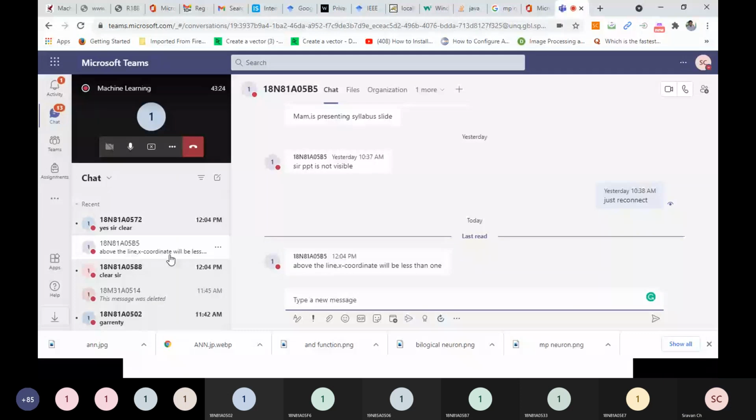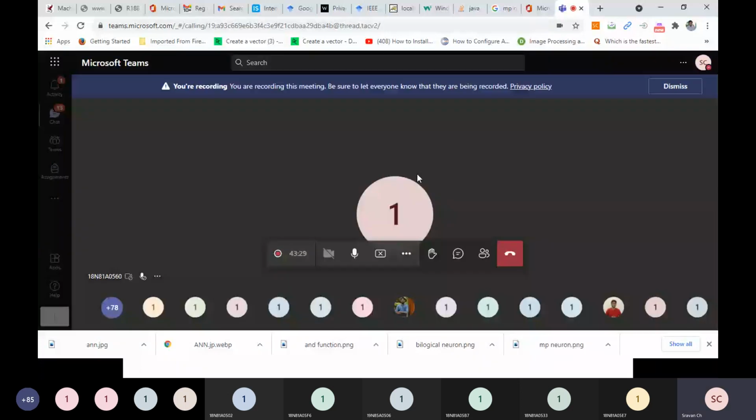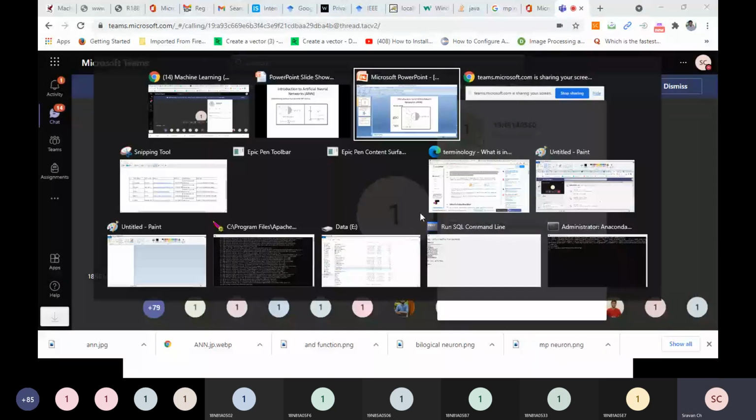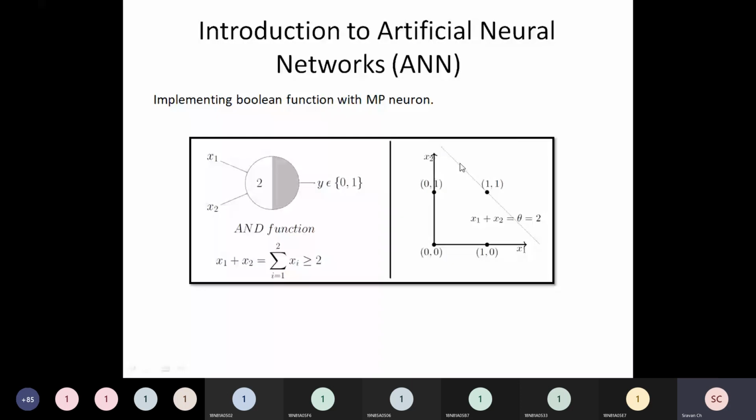Above the line, see here, where we have drawn the line. If you observe this particular place, there is no question of any one of the coordinates becoming 0.